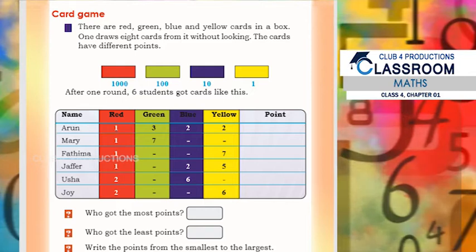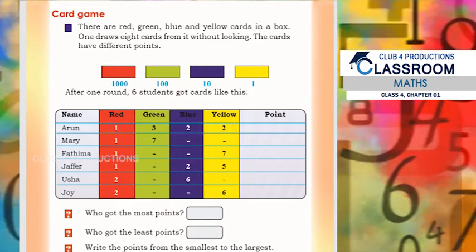Okay, now we can see how many points Fatima gets. Fatima has taken one red card and 7 yellow cards. So red card means she will be getting 1000 points. She has only taken one, so she will be getting 1000. Then 7 yellow cards she has taken, so 7 points. So altogether how many points has she scored? Yes, 1007.